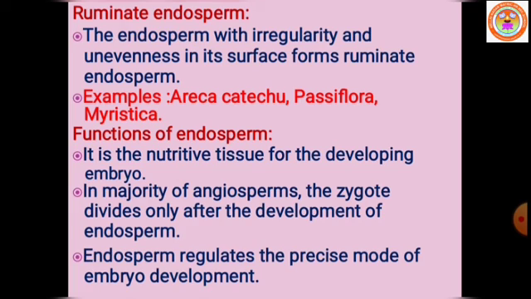In cellular endosperm, special structures are produced towards the micropylar, chalazal, or both micropylar and chalazal ends, or in the lateral direction, depending upon the species. These absorb nutrients from outer tissue or from ovary tissue and supply them to the growing embryo.